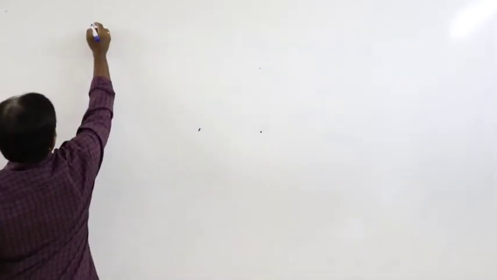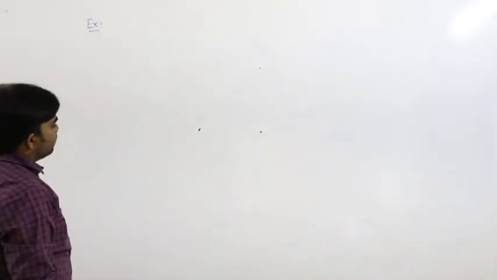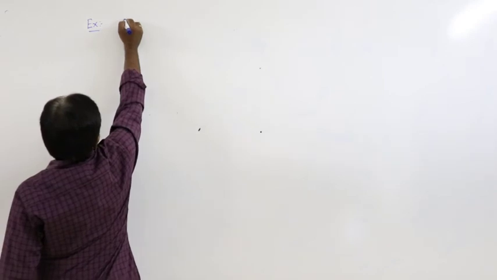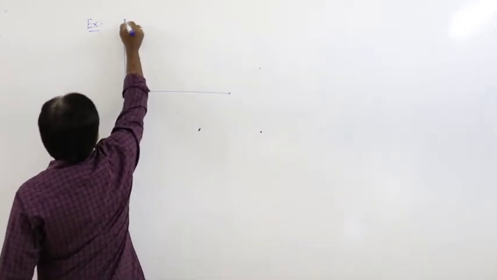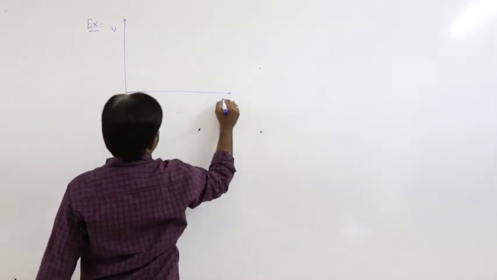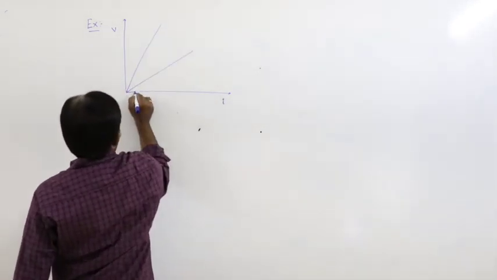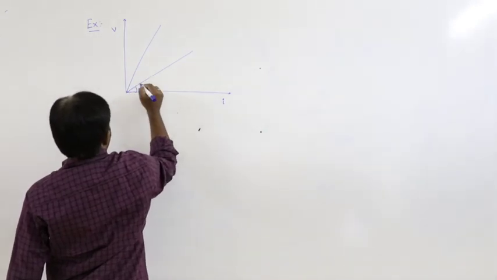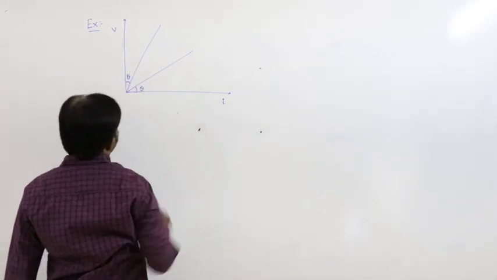So next, let us do one example problem. For example, this is the VI graph. This is one and this is one. Let us say it is theta and this is also theta, theta with vertical.